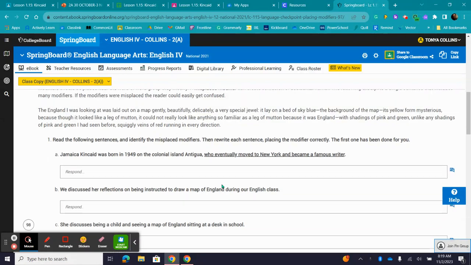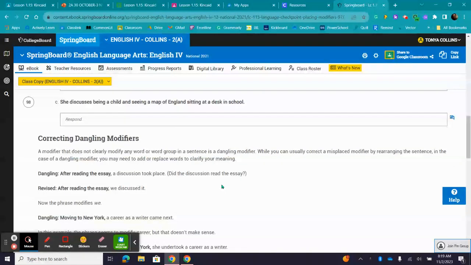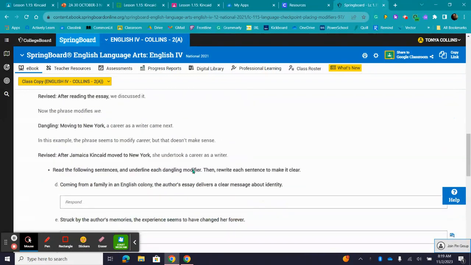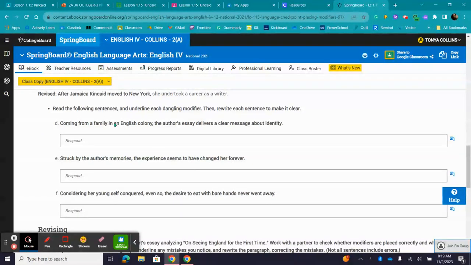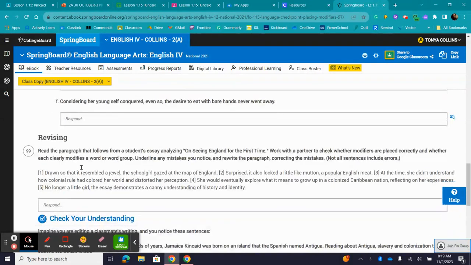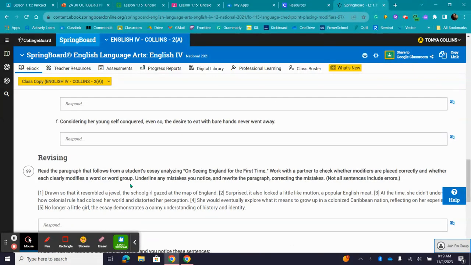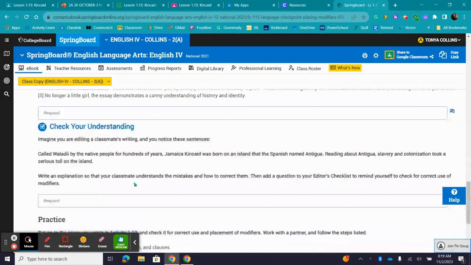So you need to make sure that you have all of those answered. You also need to make sure that you complete correcting dangling modifiers, which is D, E, and F. And then you are to revise. You are to complete revising here. And then you will complete Check Your Understanding.